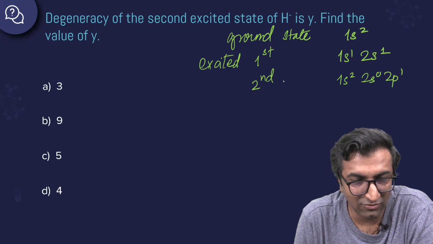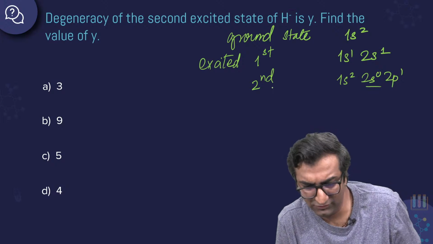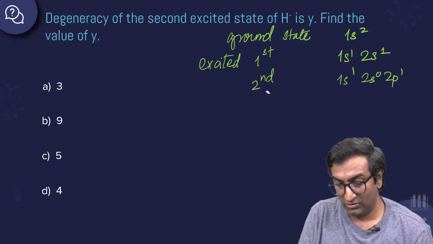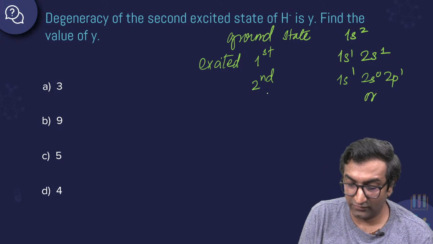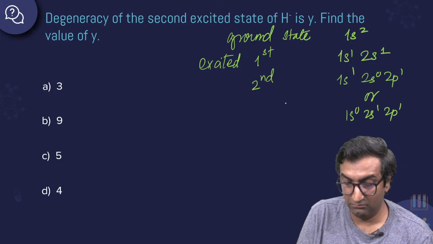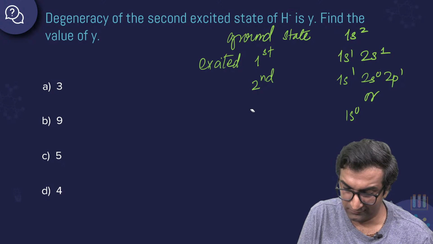But tell me the answer. You agree with me? Is this okay? Or is this very random? Not 1s2, sorry. 1s1. I said 1s1, don't know why I wrote 1s2. Okay. Or is it this? Or would it be 1s0, 2s1, 2p1? Shoot, that is weird. Yeah, that makes things a little weird, doesn't it?